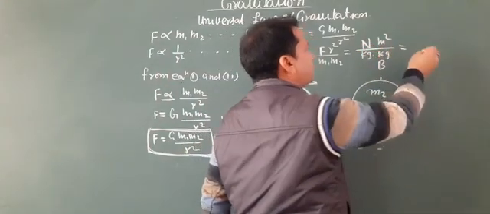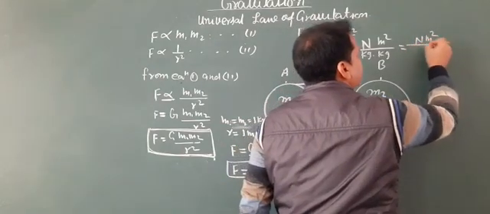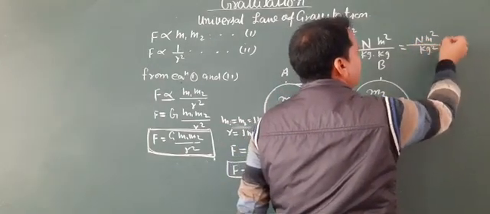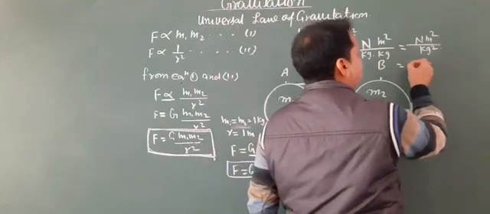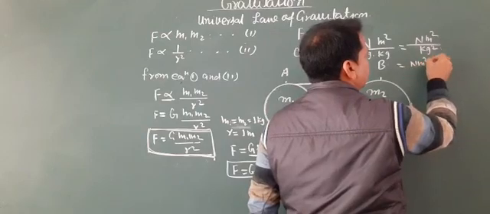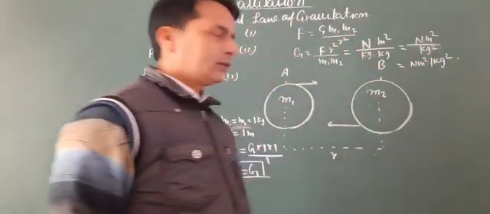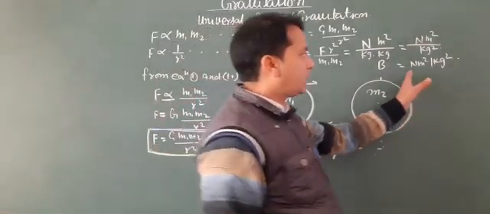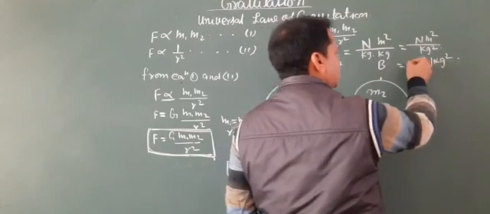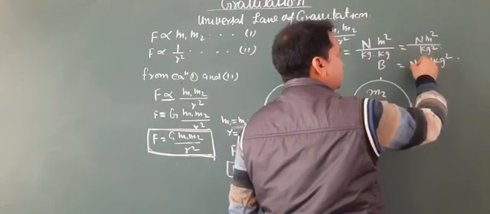So we can write Newton meter square by kg square. So it is clear that the unit of the gravitational constant is Newton meter square per kg square.